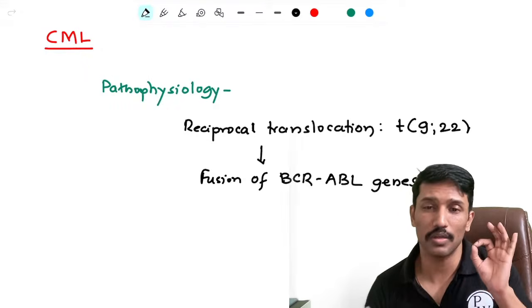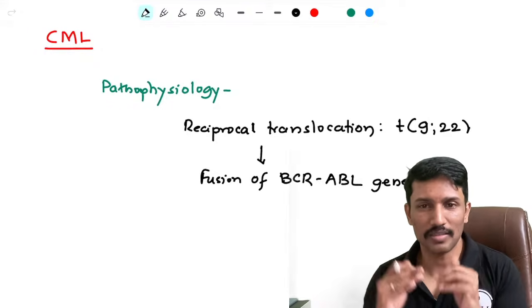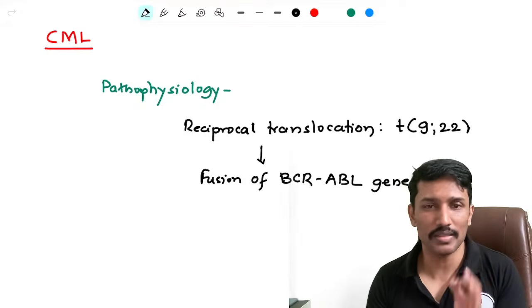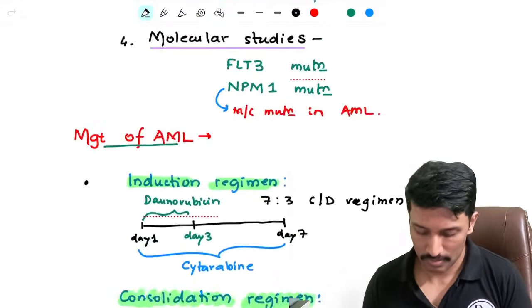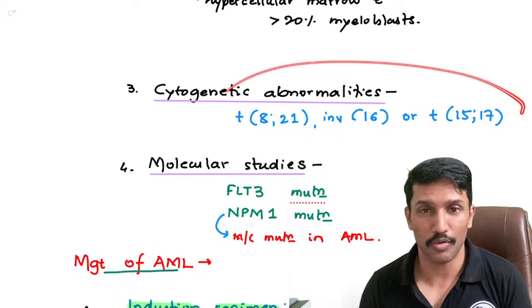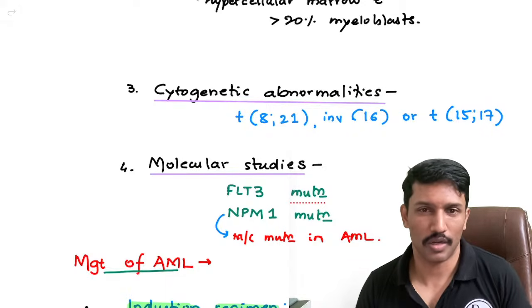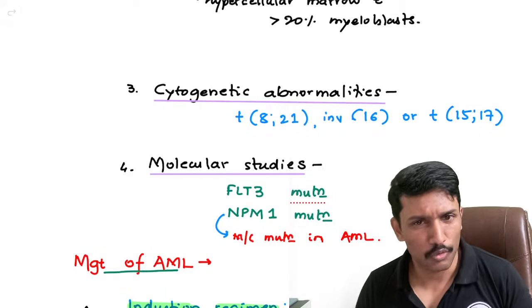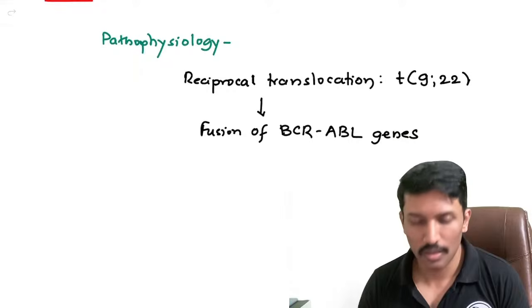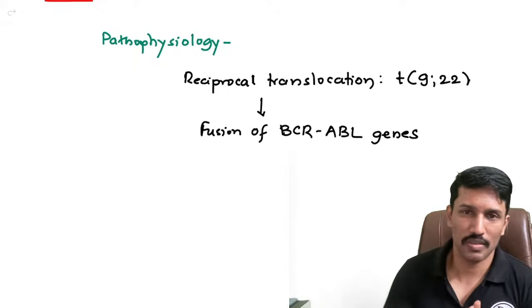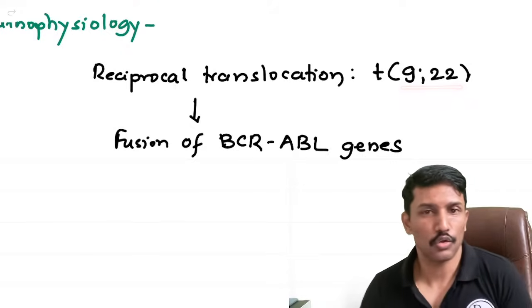AML is what? Acute leukemia of myeloblasts having more than 20% blasts. When the blasts are less than 20%, but they are myeloblasts, we will call it as CML. AML had various causes, like a lot of cytogenetic abnormalities were contributory. Translocation between 8;21 or 15;17 or inversion of chromosome 16, FLT3 mutation, NPM1 mutation. When it comes to CML, it's all about one cytogenetic abnormality. What is that? A reciprocal translocation between chromosome 9 and 22.